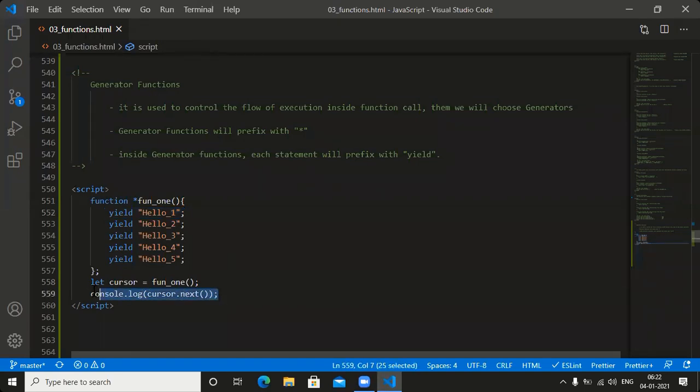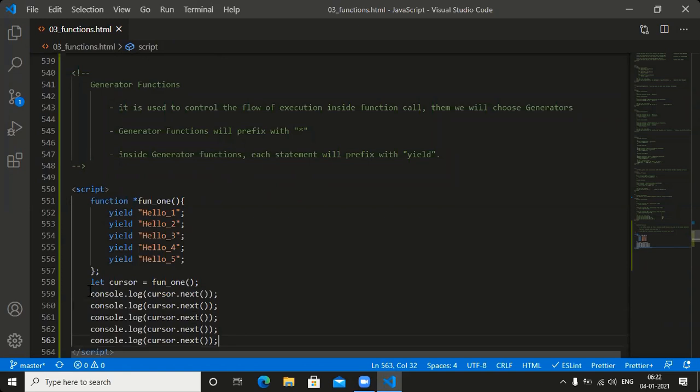Next one, can I call it 5 times? Second time, third time, fourth time, fifth time. Which function did we call here? Function 1. How many times did we call it here? 5 times. Simply, we called it 5 times here. Yes or no?